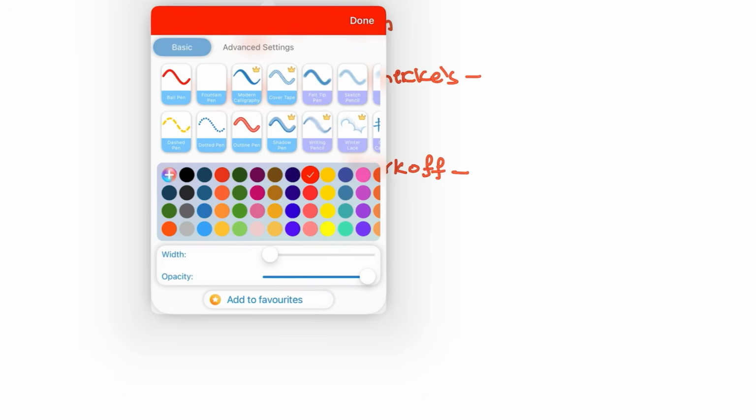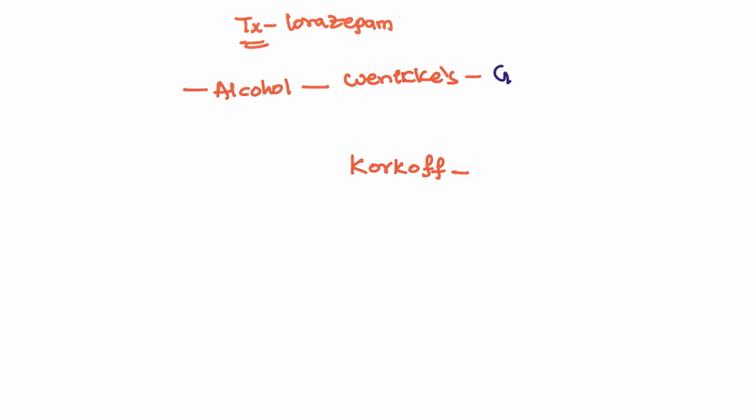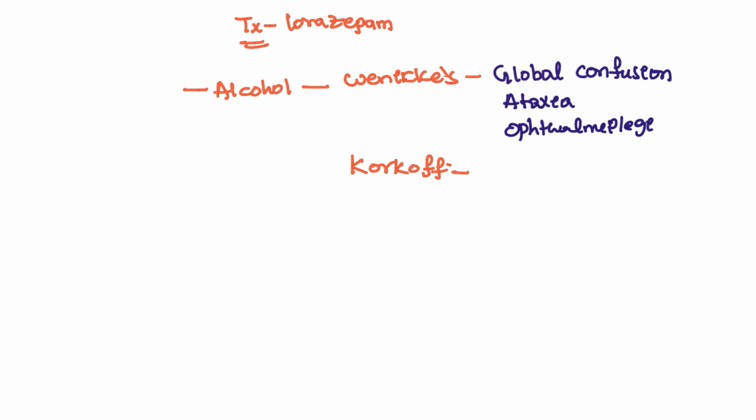For example, let's say the patient has an alcohol history. He can develop two lesions. One is Wernicke's and the other one is Korsakoff syndrome. So what are these two syndromes? Wernicke's syndrome is associated with global confusion. The patient has global confusion, also ataxia and ophthalmoplegia.